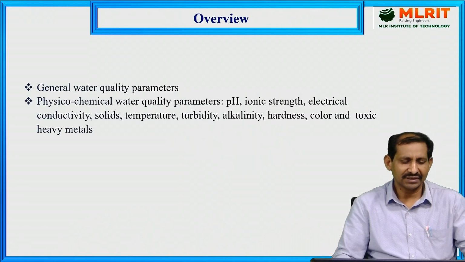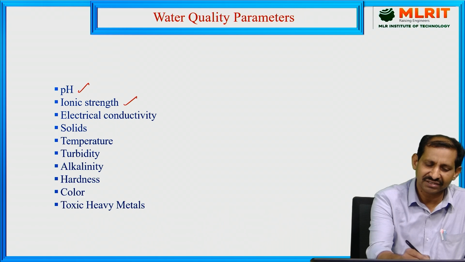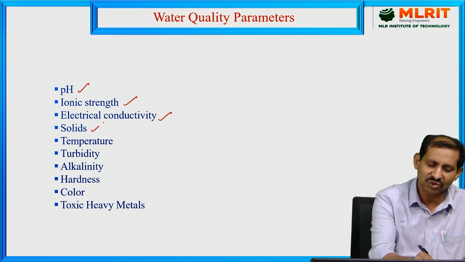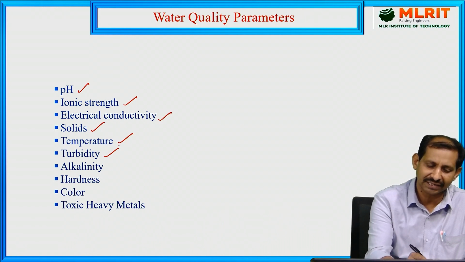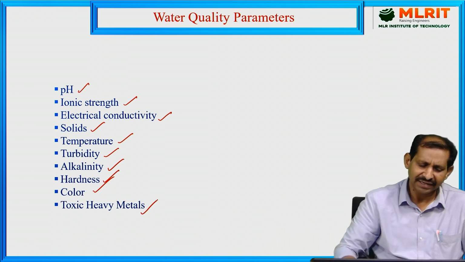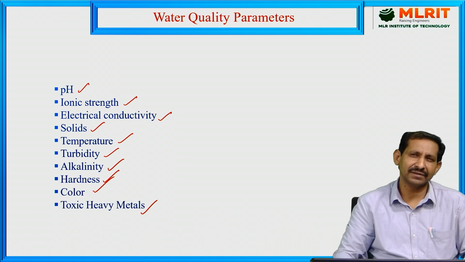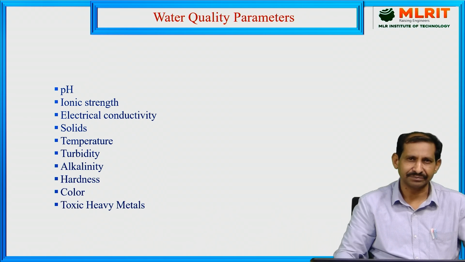These are the physicochemical properties like pH, ionic strength, electrical conductivity, solids, temperature, turbidity, alkalinity, hardness, color, and toxic heavy metals present in the water. These are all quality parameters checked in the water before it is used for domestic as well as industrial applications.